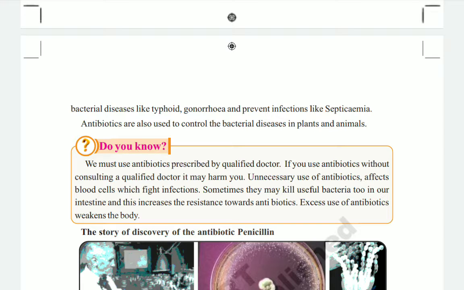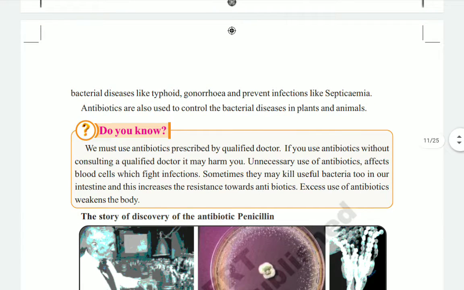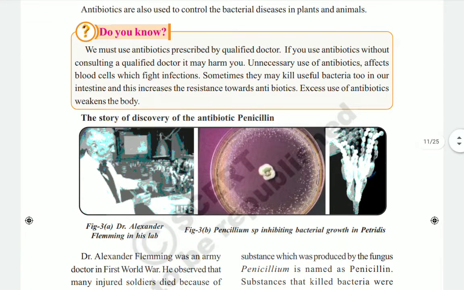Not only for the diseases of human beings, for bacterial diseases of plants and animals also these antibiotics are very useful. Here they have given the story of the discovery of the antibiotic penicillin. The first antibiotic was discovered by Alexander Fleming, children. In the figure you can see Alexander Fleming, who discovered the first antibiotic called penicillin. About this we can go on in the next class.